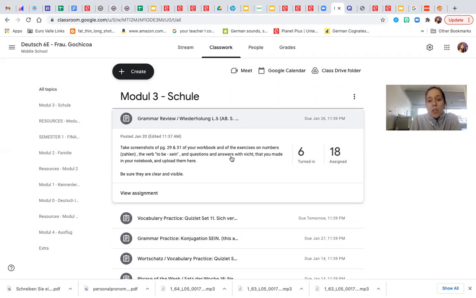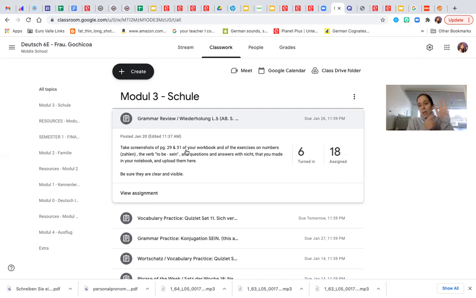Here it also says to answer the questions with nicht, don't worry about that one. This notebook exercise, we will do it together in class on Tuesday. So you only need to upload the 2 workbook pages, 29 and 31, and the 2 exercises that you did in your notebook, the one on numbers and the one on the verb to be.